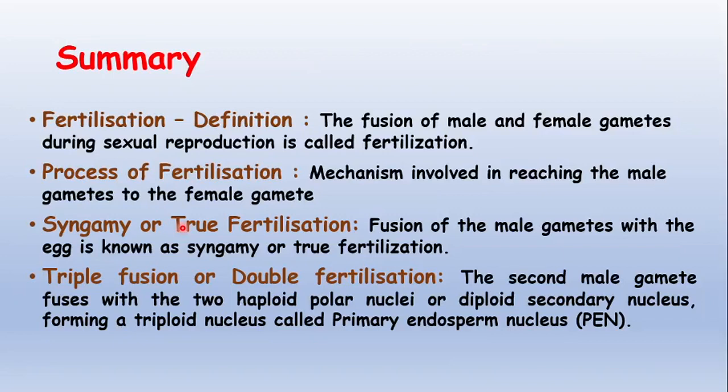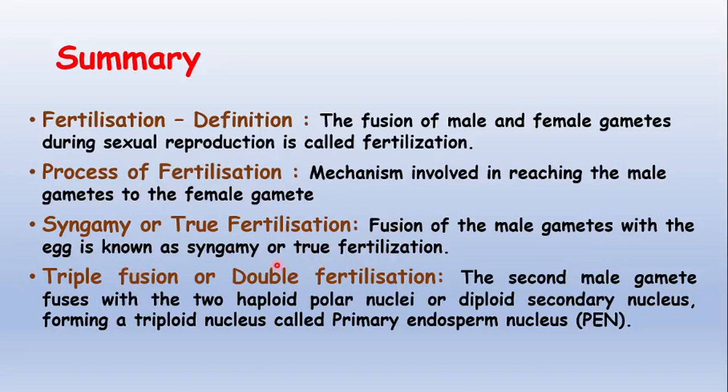Coming to the summary, in this video we studied the definition of fertilization. It is nothing but the fusion of male and female gametes during sexual reproduction. Process of fertilization: we studied the mechanism involved in the male gametes reaching the female gamete. We studied syngamy or true fertilization. Fusion of the male gamete with the egg is known as syngamy.